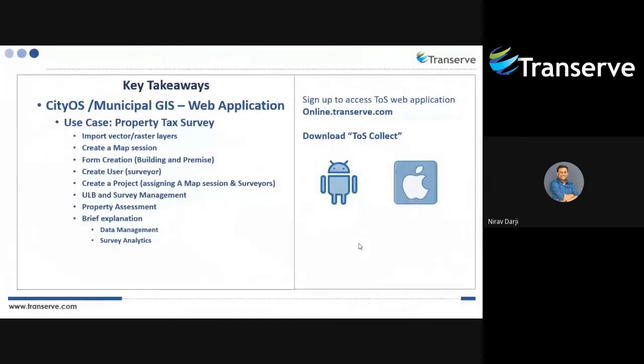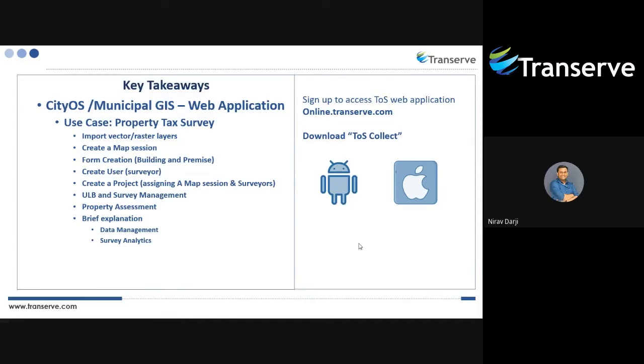So starting with today's webinar, our key takeaways would be how to import vector and raster layers in our CityOS application, how to create a map session, and the form creation where we are going to show building and premise form. Our team will also show you how to create users and the project assigning, where map session and surveyors are a very important part of the overall exercise.